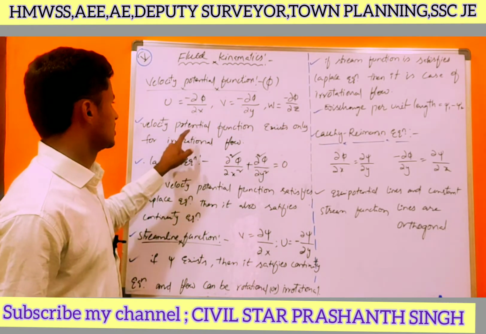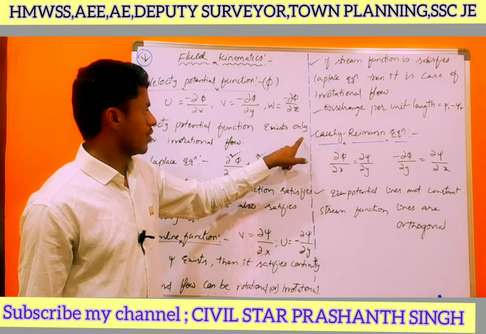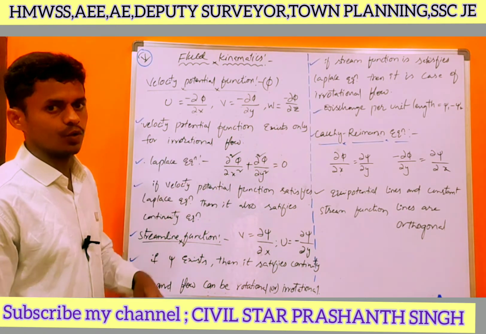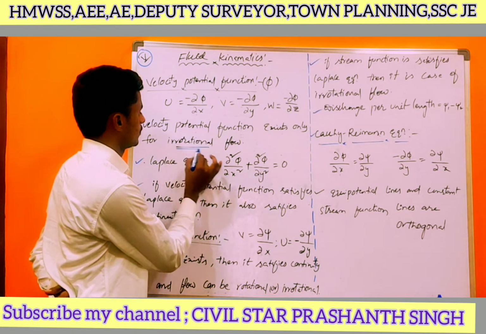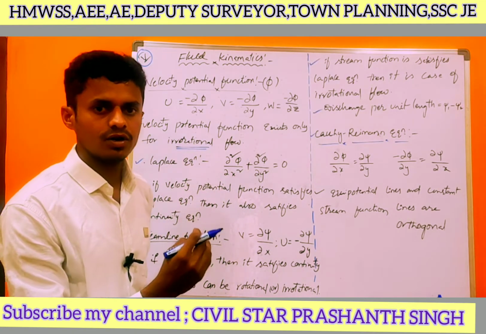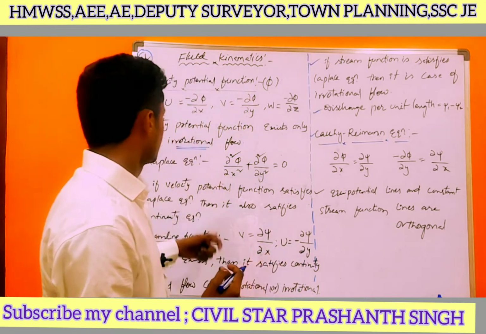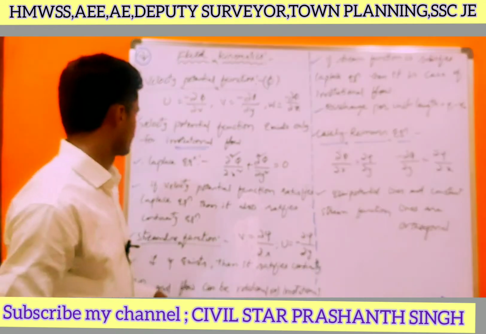The velocity potential function exists only for irrotational flow. For the rotational flow, it will not exist.